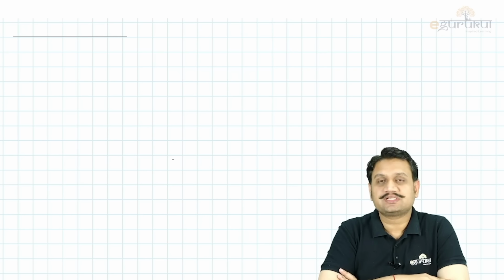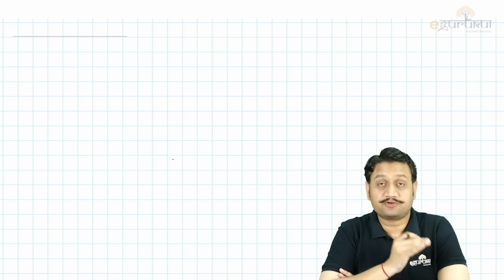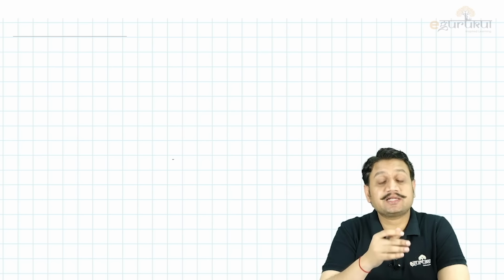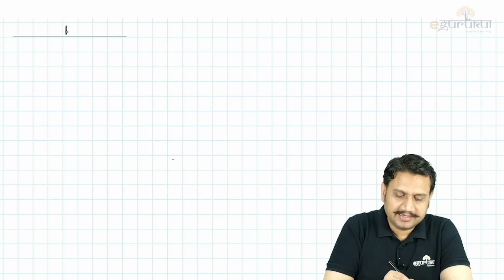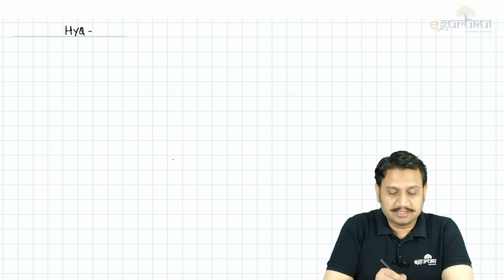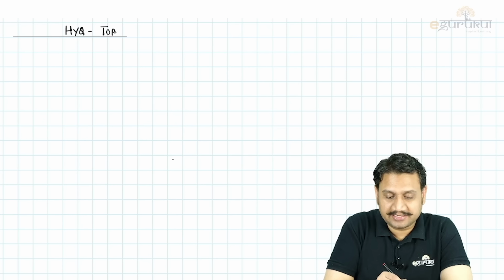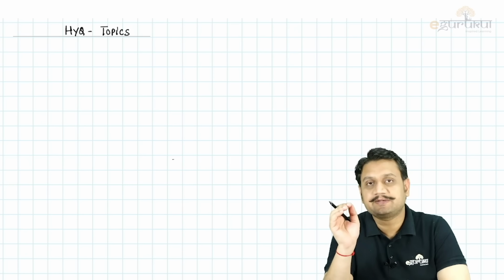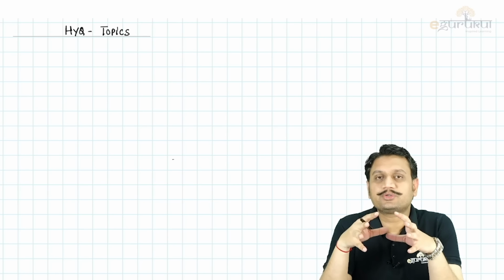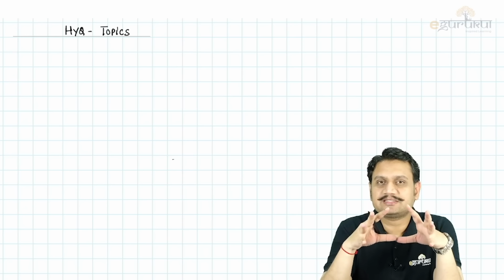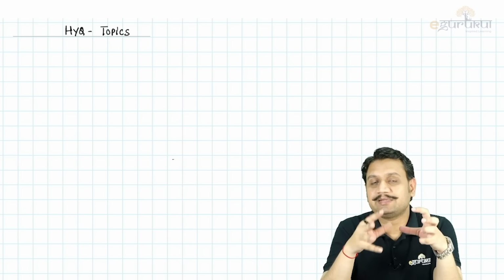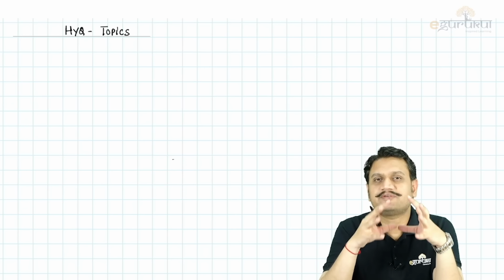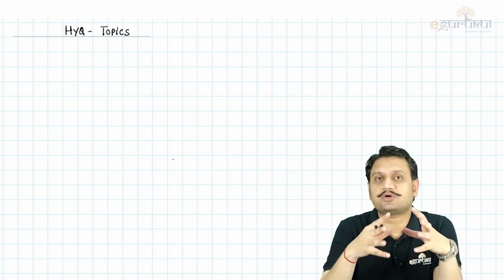So today I am here to discuss certain most important things from orthopedics which are frequently asked in all your examinations, right? So today I am going to discuss certain high yield topics, high yield questions, whatever you like to call them. But yes, the chances of their being asked in your exam is very high, right? So what we are going to do is, I'm just going to simplify the things. I'm just going to integrate everything, just 7-8 important points or maybe 10 important points, which will cover up most of the things or most of the questions of your orthopedics.